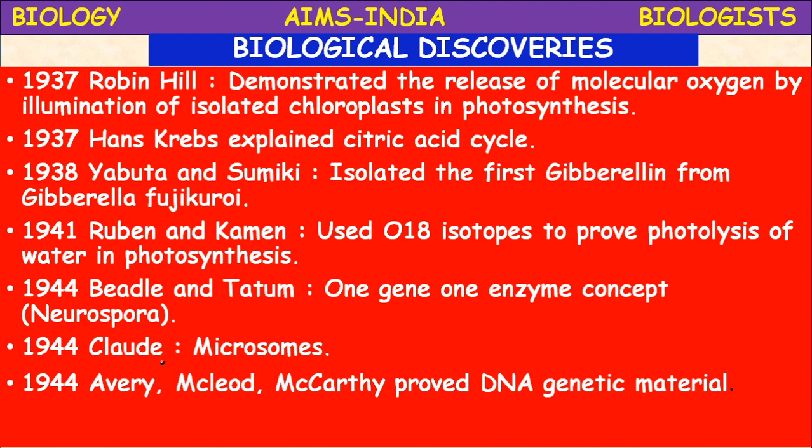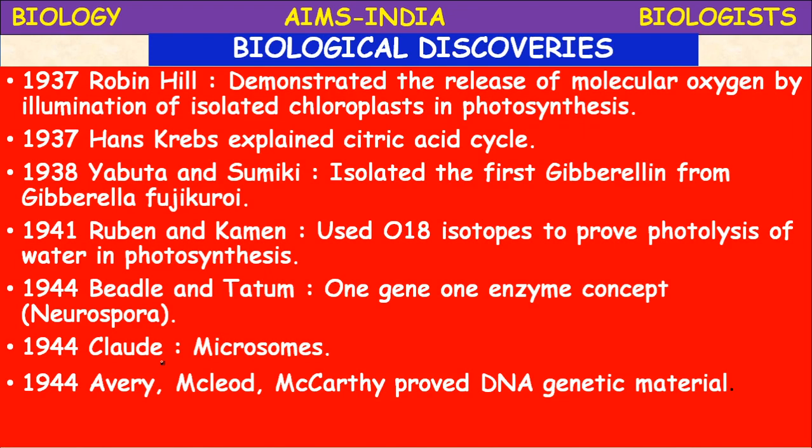The important hormone extracted was gibberellin, which is used for converting a dwarf plant into a tall plant.